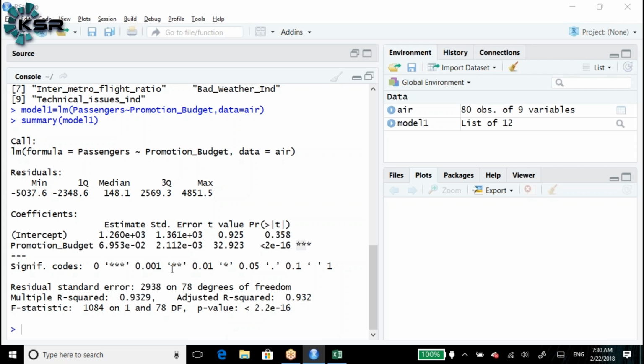Definitely, if there are 3 stars, the variable is a significant variable. In the next case, 2 stars mean 0.01, that is 99.99%. Again, it is a significant one.